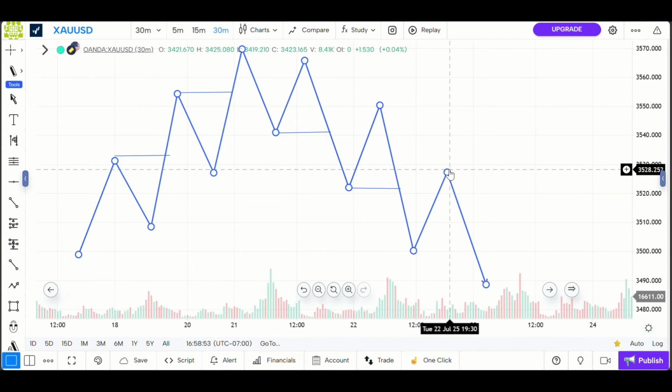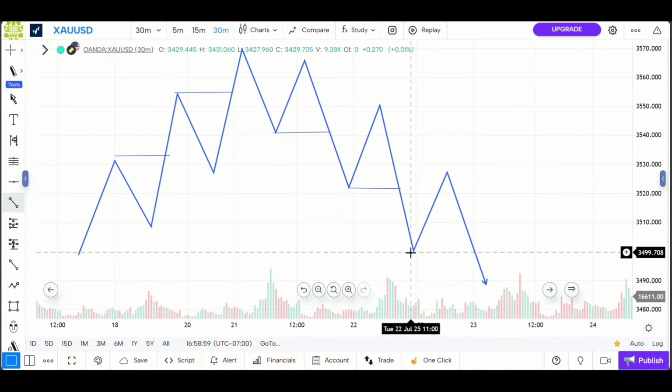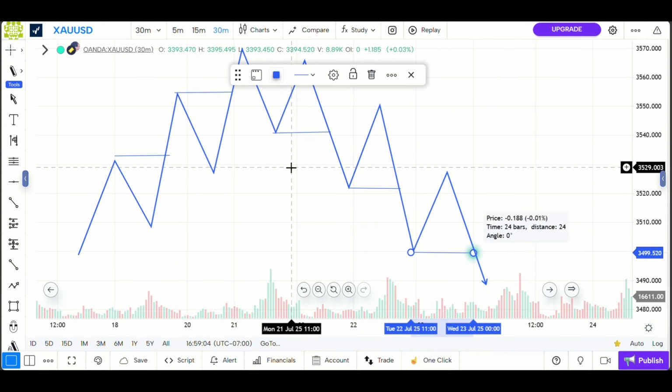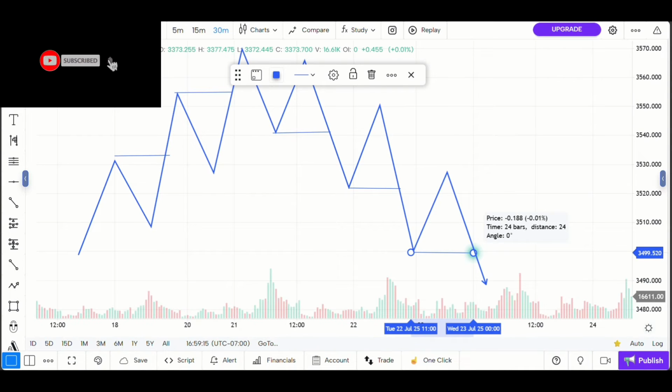It again retraced and broke another low right here, which makes this side our break of structure. Another example of a break of structure. So the change of character happens when the market breaks a low in an uptrend and breaks a high in a downtrend. Okay, so let's move on to the real candlesticks for some examples.